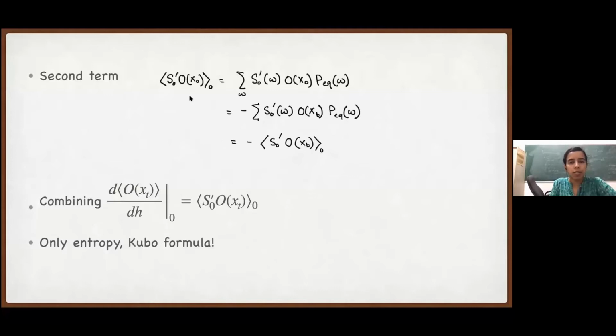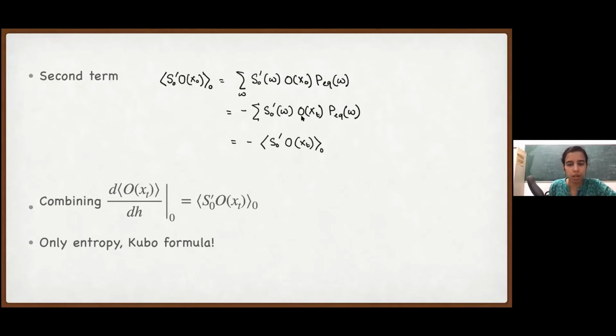Okay, so now let's take the second term. So this term, S prime 0 O x naught averaged over equilibrium, we can write as a sum over all paths, S naught prime omega O x naught P equilibrium omega. Now let's change this sum over omega to a sum over theta omega. It's the same space, the omega and theta omega sums are the same. But here, if we take S naught prime theta omega, that gives a minus sign. That's by definition. We said that S is antisymmetric under time reversal. O x naught now becomes O x_t because we have reversed the path.